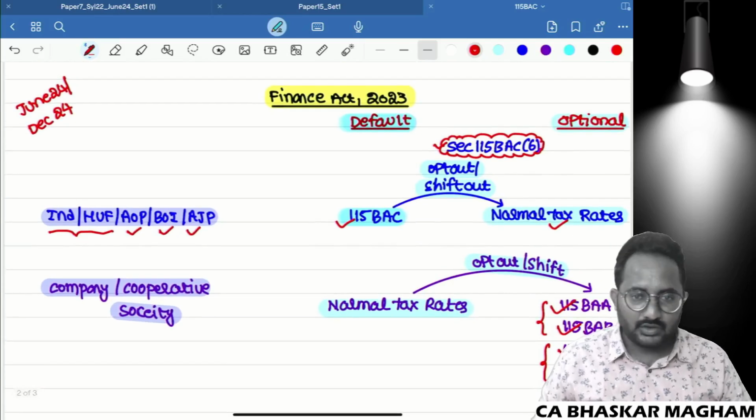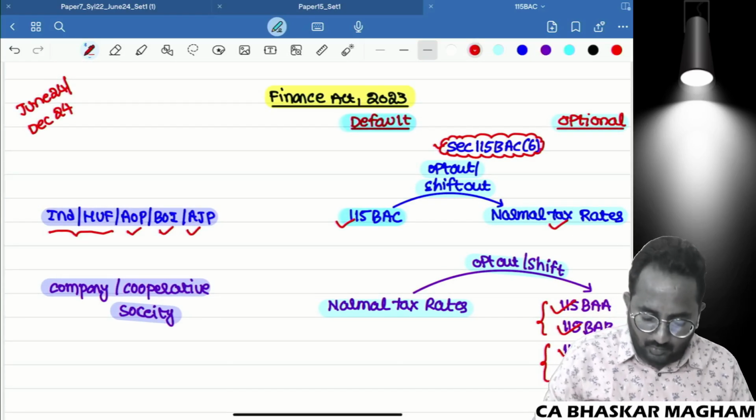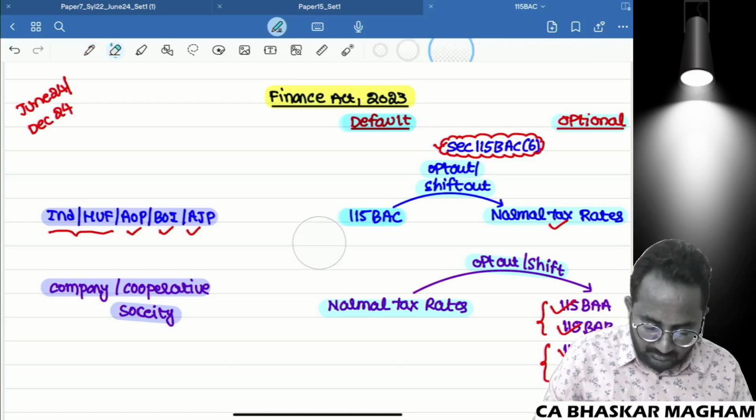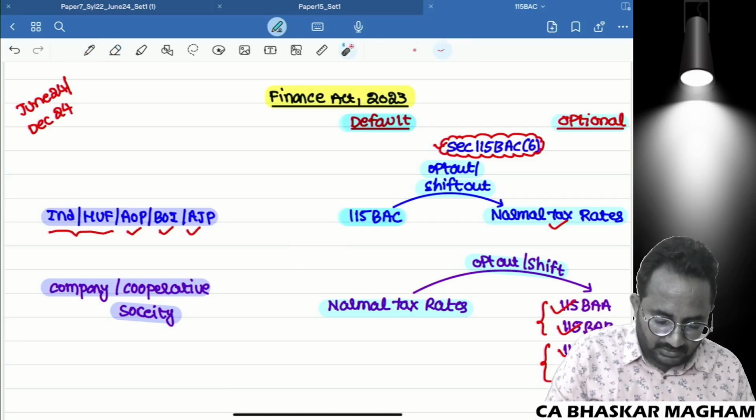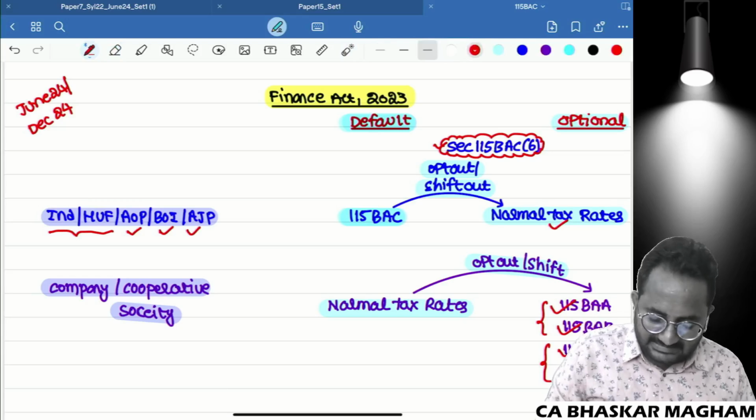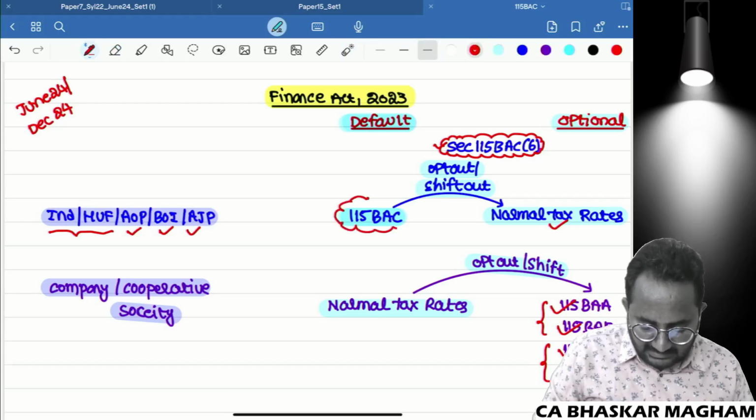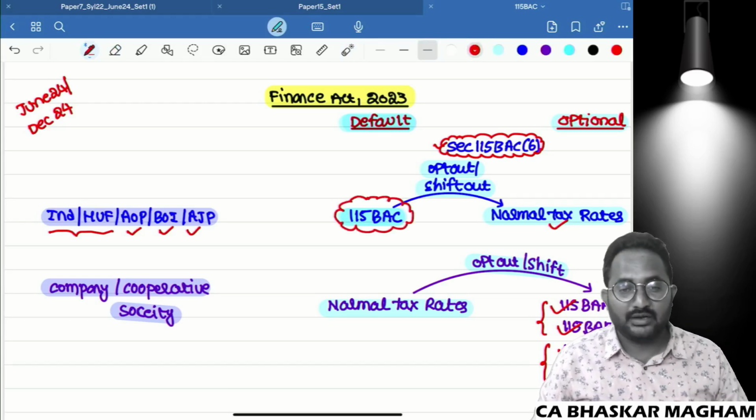One more thing I want to give you clarity. The amendment is made only for 115BAC. That amendment also, what is that amendment? The tax rates changed. That means the tax rates changed. I think all of you know. But what is the point?